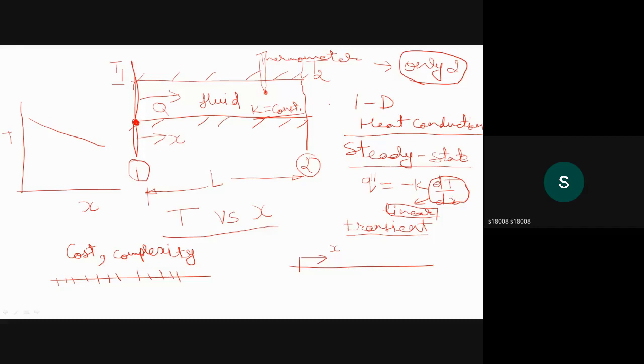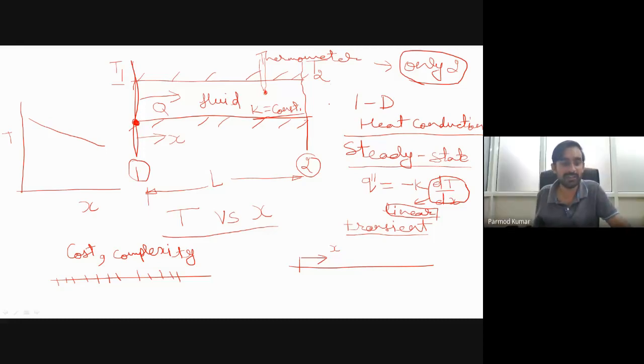Clear, sir. Okay. So what was the main objective of showing this example? The sole purpose was to explain that while we are going for experimentation, we need not go blindly, saying let me fix 10 thermocouples over here, or let me fit one thermocouple, or let me go for 5 pressure transducers.